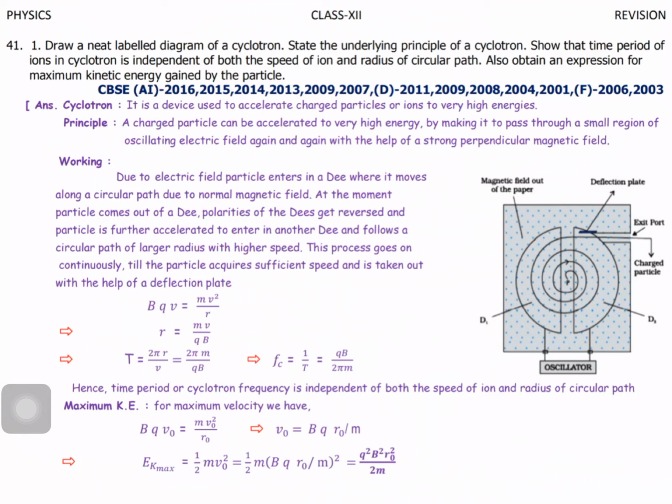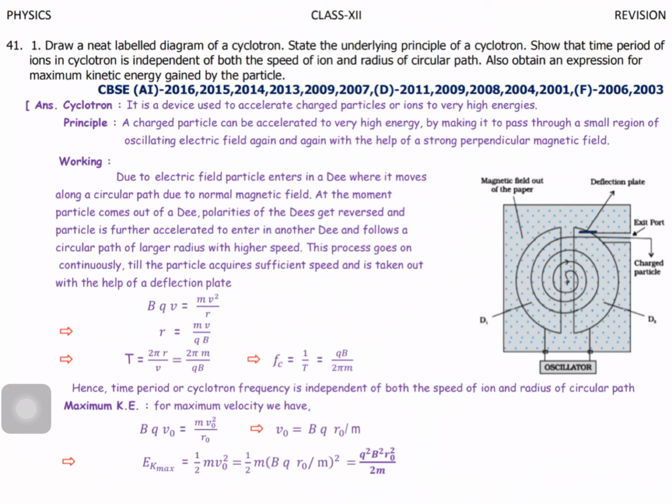And the principle: a charged particle can be accelerated to a very high energy by making it pass through a small region of oscillating electric field again and again with the help of a strong perpendicular magnetic field.